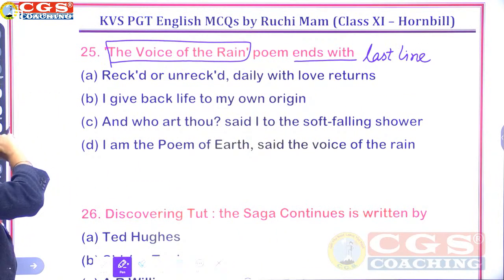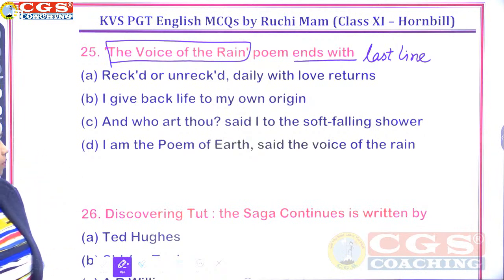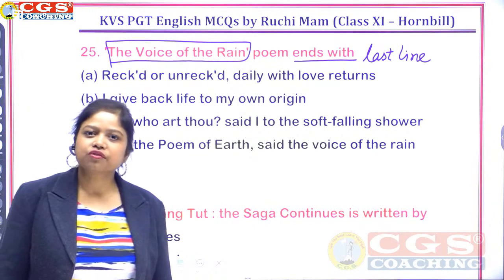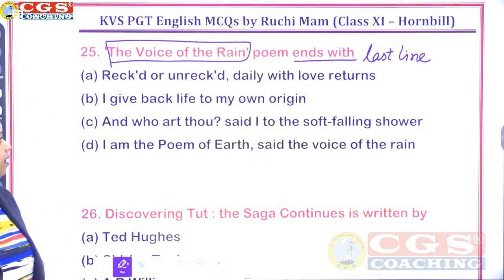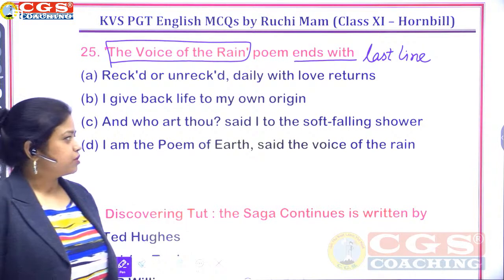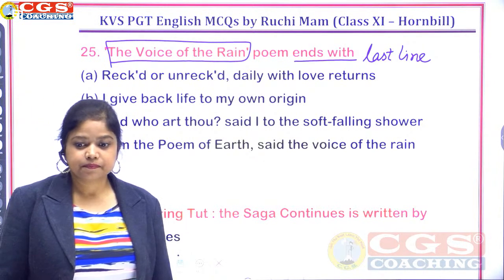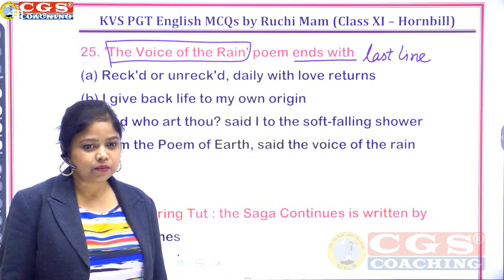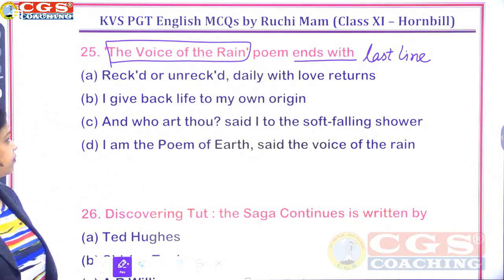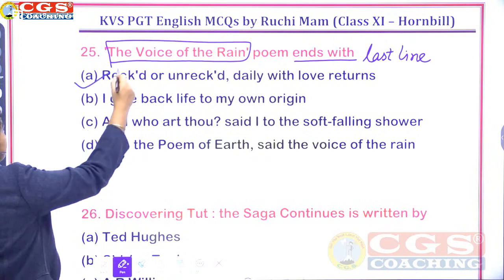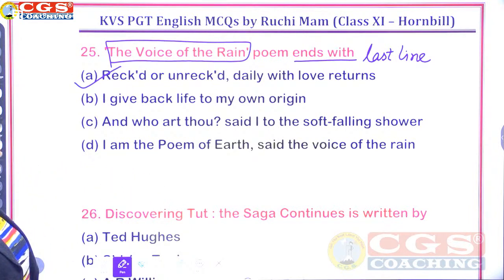Wrecked or unwrecked, daily with love returns. I give back life to my own origin. And who art thou? Said I to the soft falling shower. I am the poem of earth, said the voice of the rain. Question number 25. And right answer here is option number A. This is your last line.